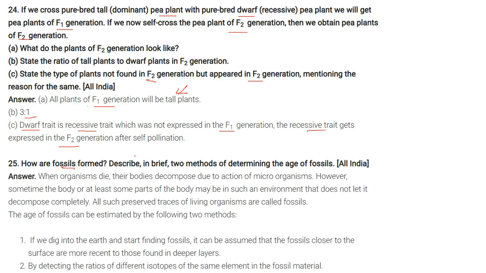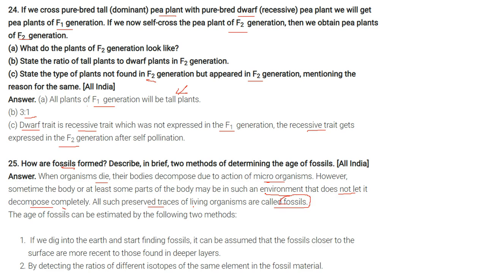How are fossils formed? Describe in brief two methods of determining the age of fossils. So when the organisms, means the plants and animals, die, their bodies decompose due to the action of microorganisms. But sometimes the body, or at least some part of the body, may be in such an environment, such temperature, pressure and humidity and other conditions, that does not let them decompose completely. So all such preserved traces of living organisms are known as fossils.